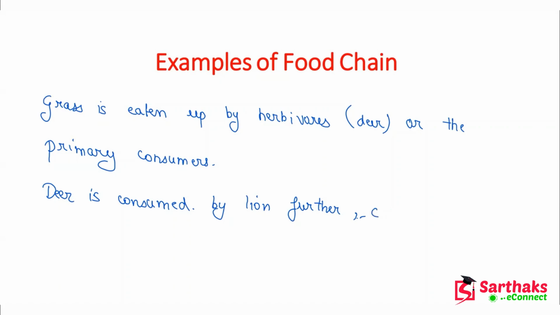They are represented by carnivores, or we can say the secondary consumers.